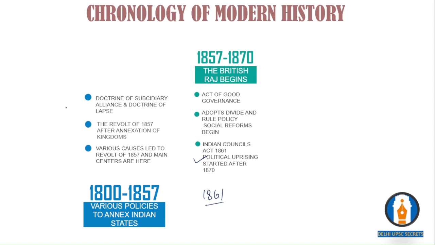From 1857 to 1870, in the British Raj period, they divided the country. They divided and ruled, dividing the Hindu community on the rigid caste system. For a certain point of time they favored the Hindu community a lot in order to create differences between Hindus and the other religious communities.